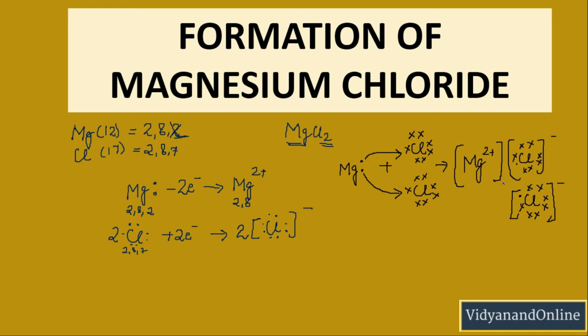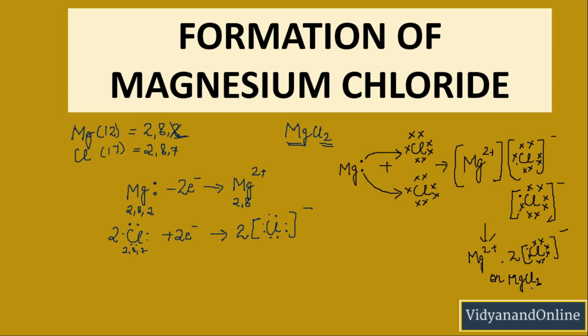So we can write this whole as Mg2+ with twice Cl minus, or we can say this as MgCl2. So this is how we are going to do this.